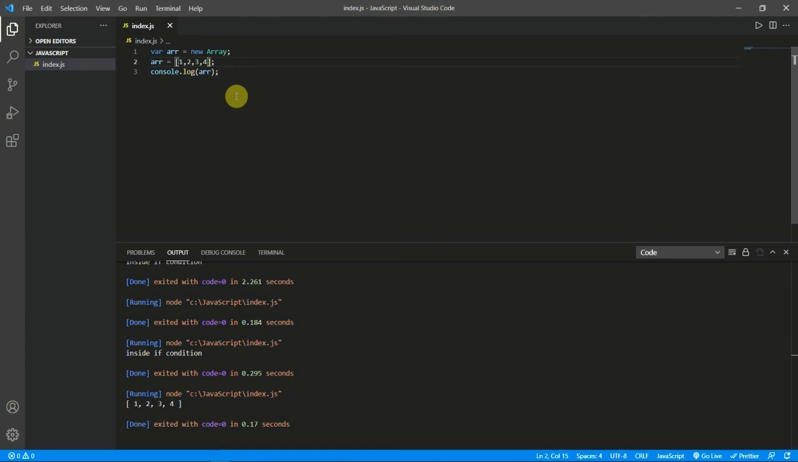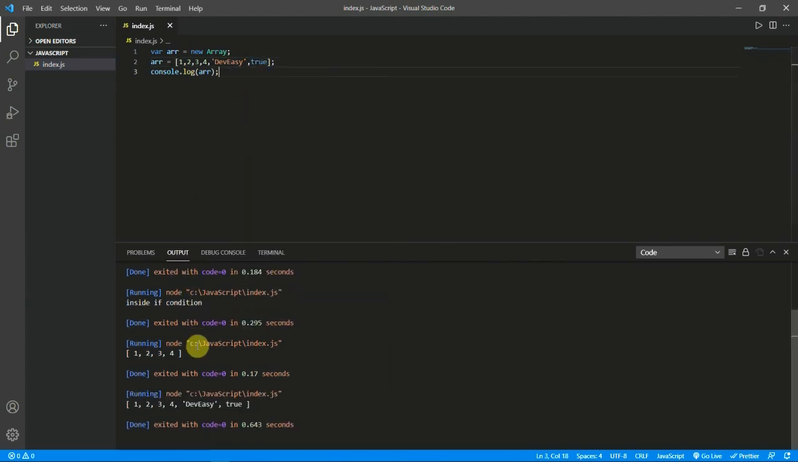Now let me give you an example. I am giving a string data type value and a boolean value here. Let me run the code. I got all those inside the array, which is 1, 2, 3, 4, division and a true value. All of them we are getting here.